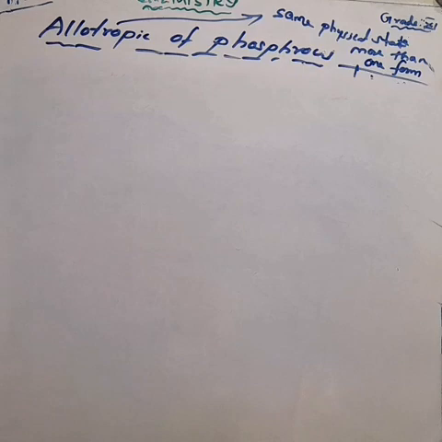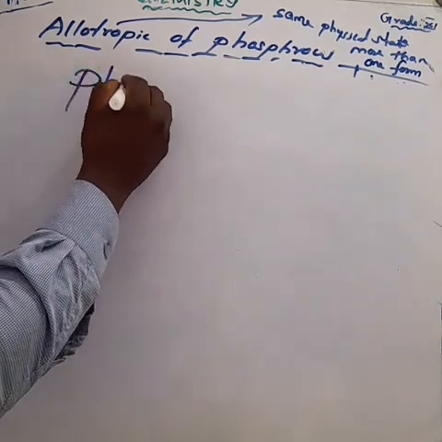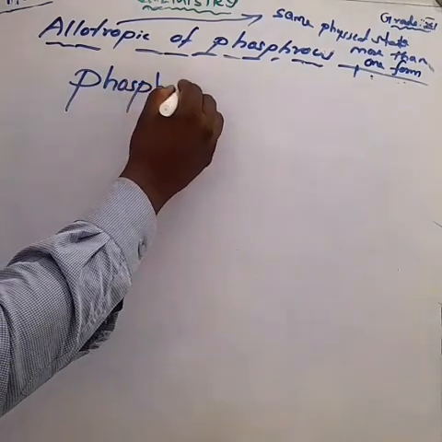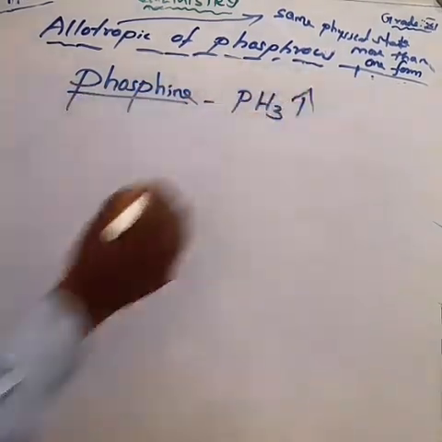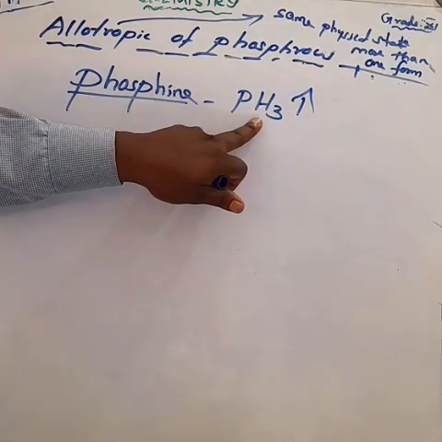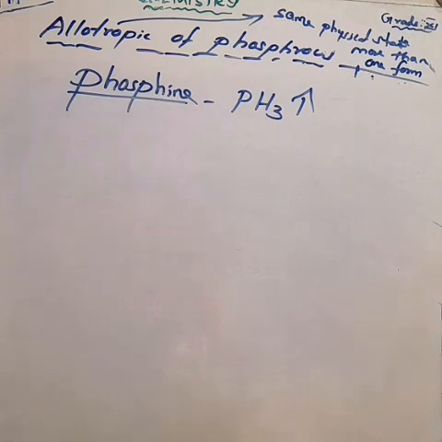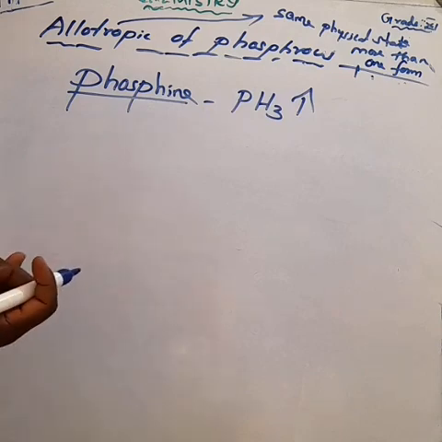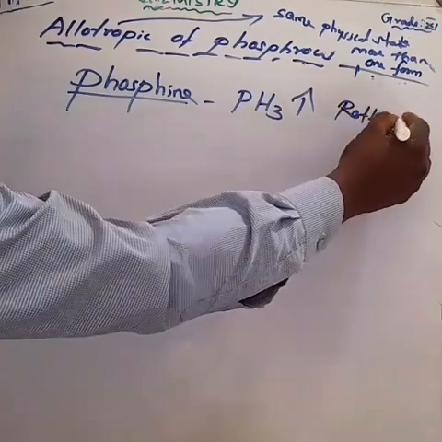One of the very important questions: phosphine. What is the formula of phosphine? PH3. Phosphine is a poisonous gas with a rotten fish smell. Don't forget, there is a one-word question, a very, very important one-word question: phosphine has a rotten fish smell.